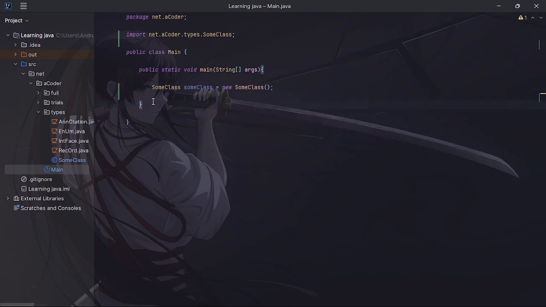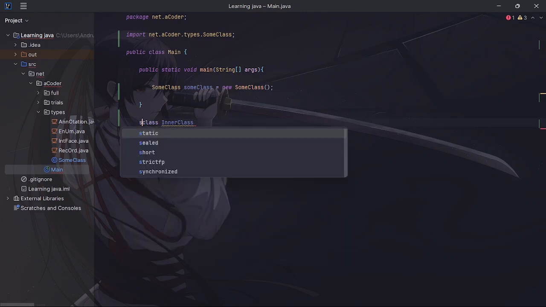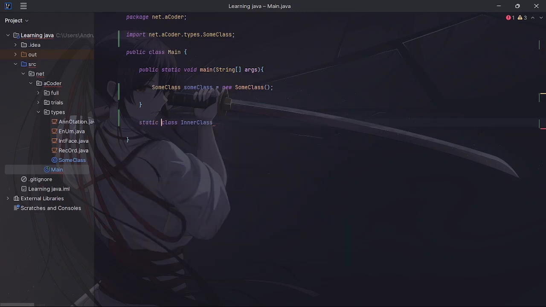right? And something else that we can do, I need to create another class for this. I'm not going to create a new file. I'm going to create another inner class. This one can probably just be a class. So class InnerClass. I bet you didn't know you could do this. Okay, let's also make it a static one because that's what the warning is about.